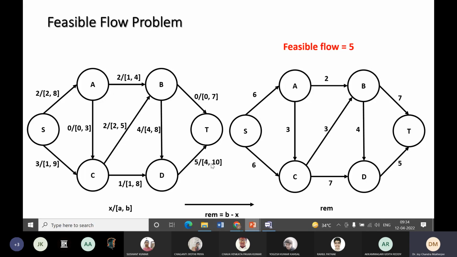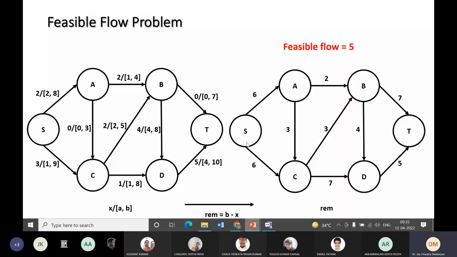Now in this network, if I run a max flow, note that after this slide, whatever we have found out is that a feasible solution exists for this problem, and 5 is the feasible flow. These are the assignments of values on the different edges, which give us a feasible flow value of 5. But it is not the maximum flow. It may or may not be the maximum flow.